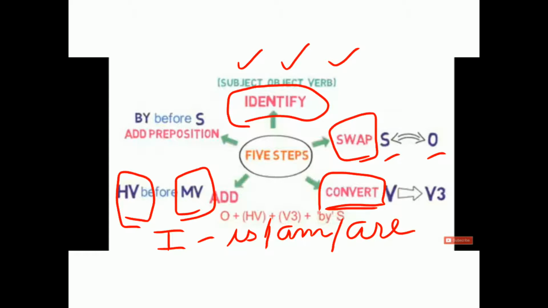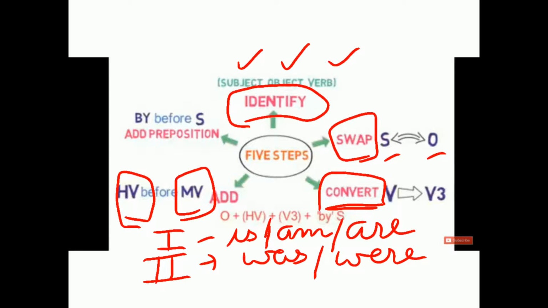But if we have the second form of the verb, then we will use was or were as helping verb. There are more rules that we'll discuss in the later half of our video. Our fifth step is to use by before the subject. We'll use the preposition by before the subject.